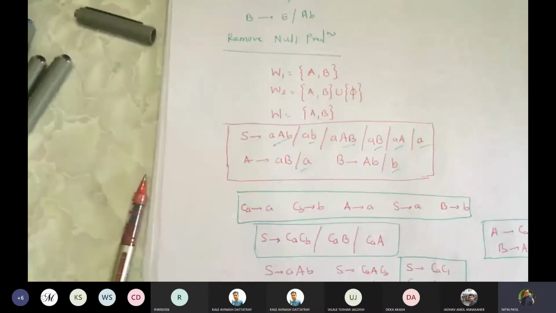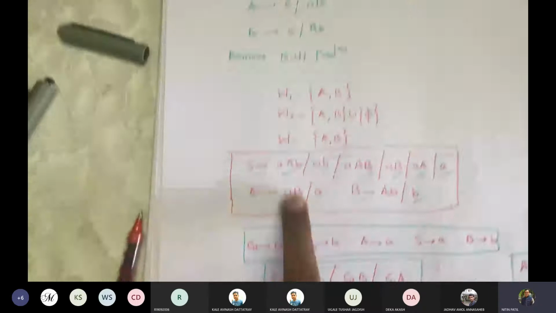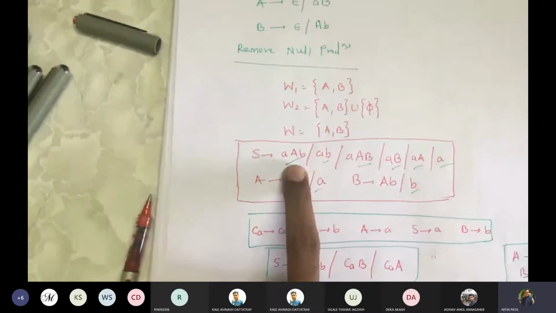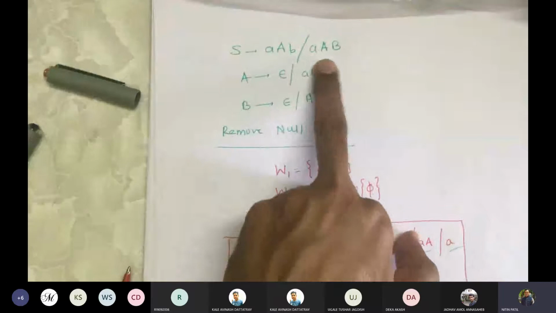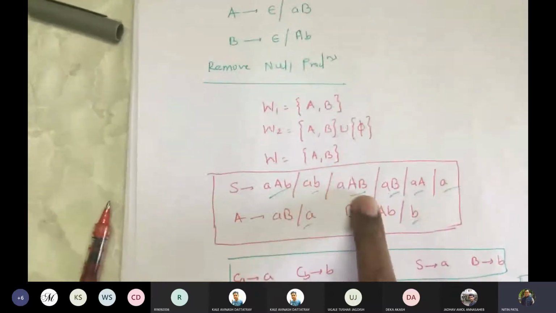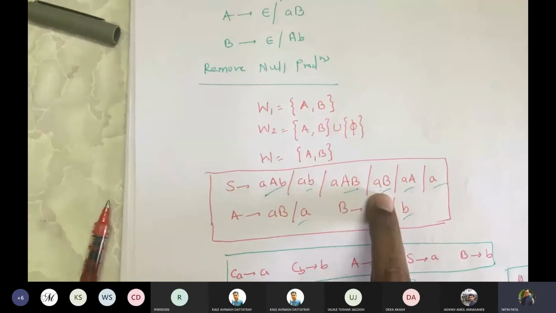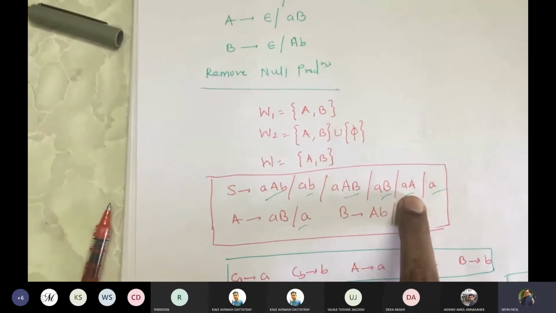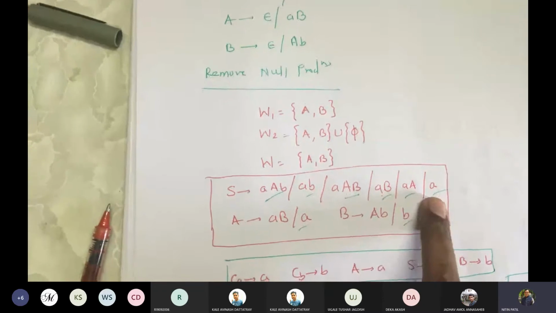So we rewrote the productions. So we started with this S gives AAB first. So we took AAB, we replaced A by epsilon, then we get AB. Then we took next production as AAB. So we took AAB, then we replaced A by epsilon, so we get AB. We replace B by epsilon, then we get AA. If we replace both of them to be epsilon, then we get A.